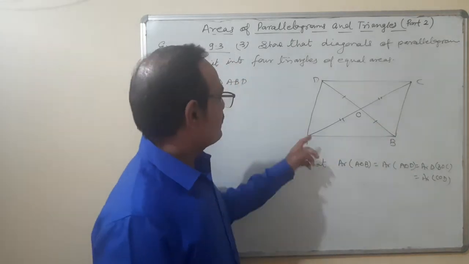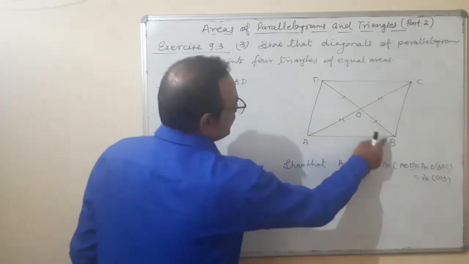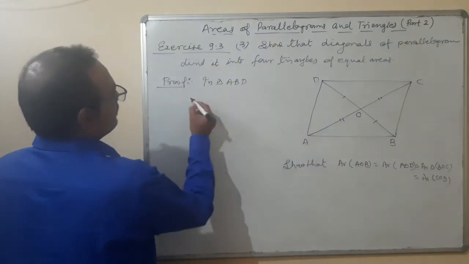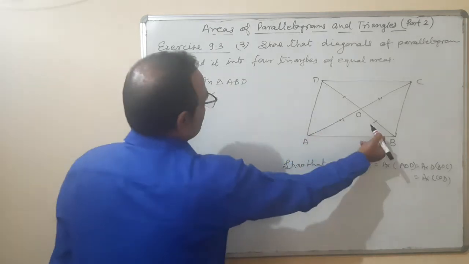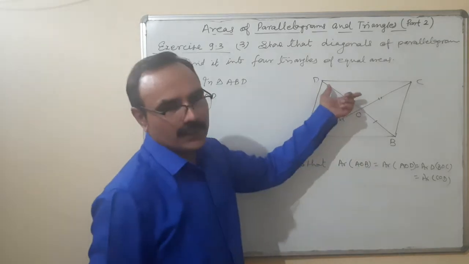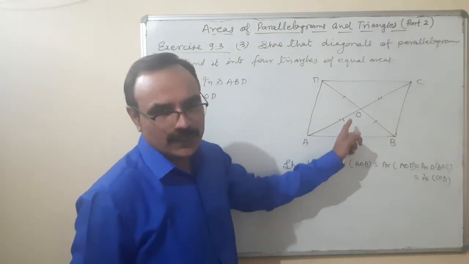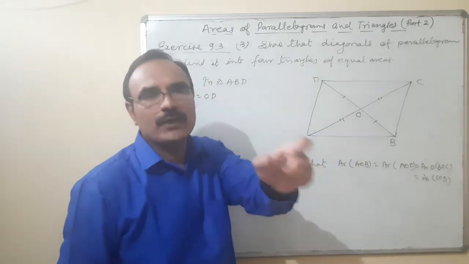Isn't it? In triangle ABD, OB is equal to OD. That means what is this AO? AO is the median, because the definition of median is that it divides the opposite side into equal parts.